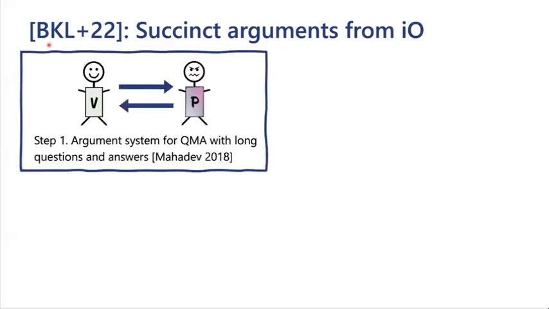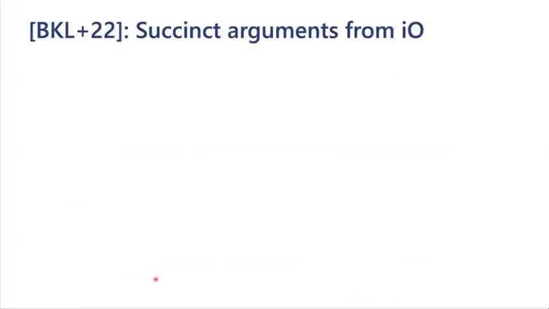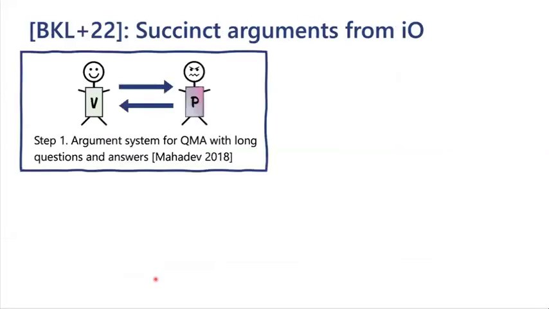So they start from a non-succinct argument system for QMA. So it has the completeness and soundness properties, just like here, but the amount of classical communication is polynomial rather than polylogarithmic in the instance size. And this has famously been constructed by Mahadev a couple of years ago.